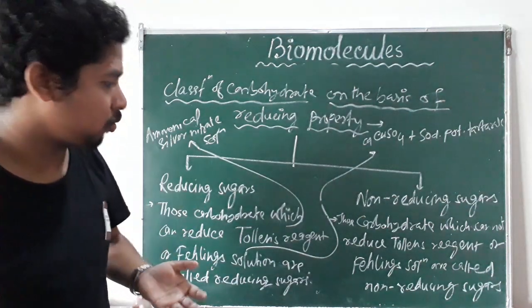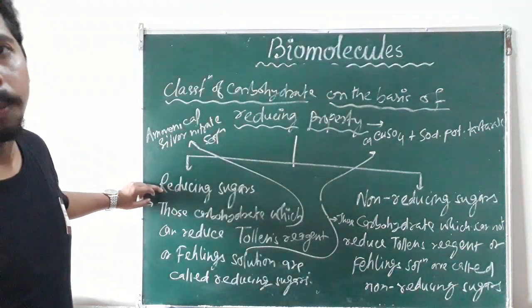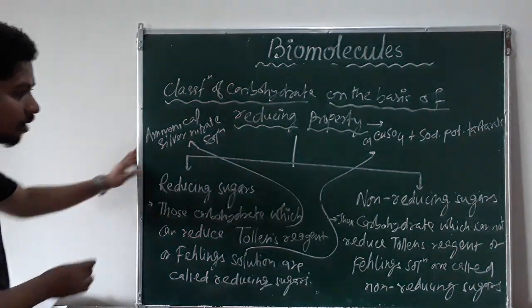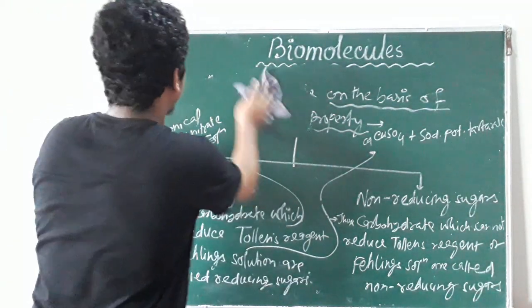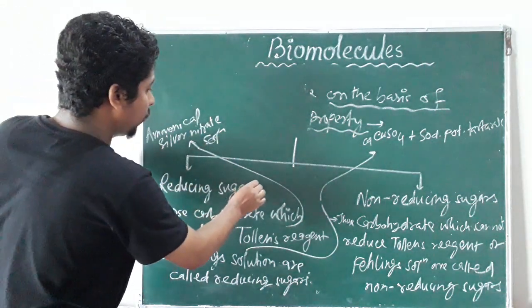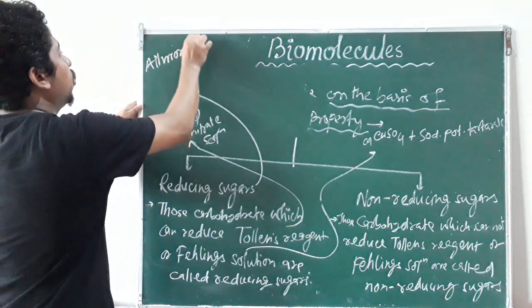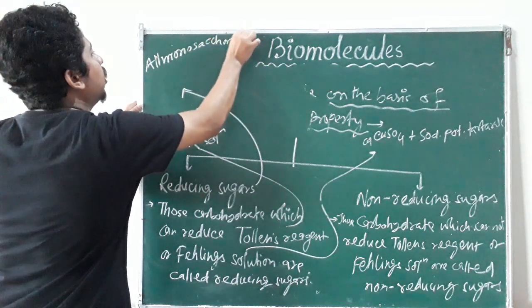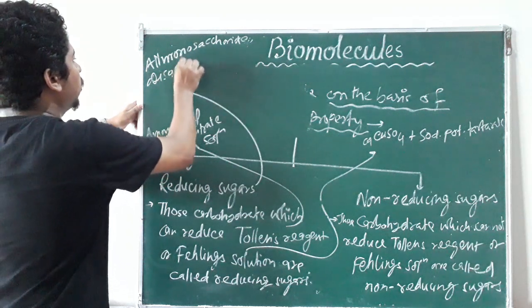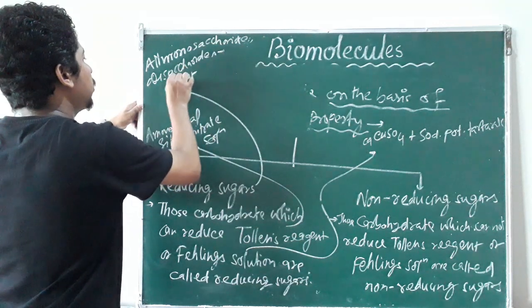Now what are the examples? The examples of reducing sugars are all monosaccharides and disaccharides, except sucrose.